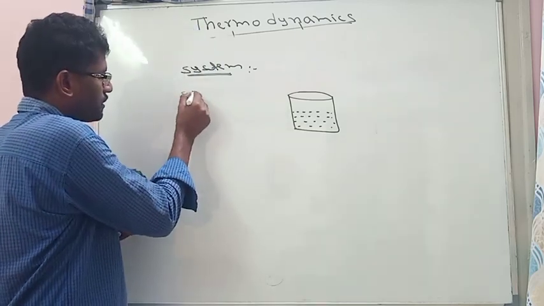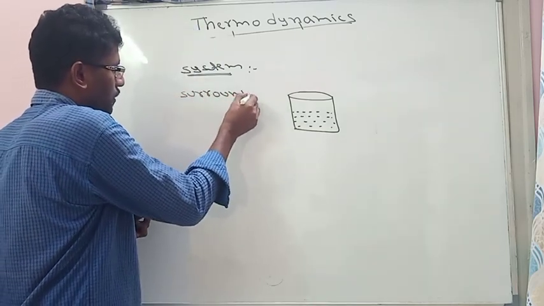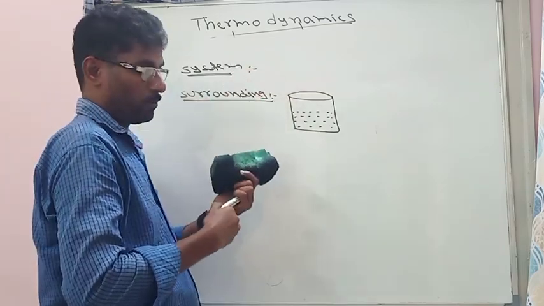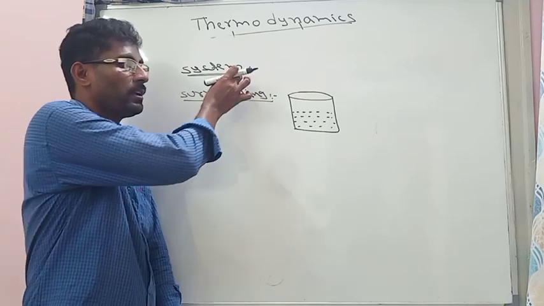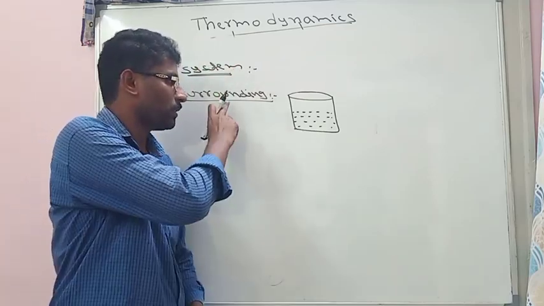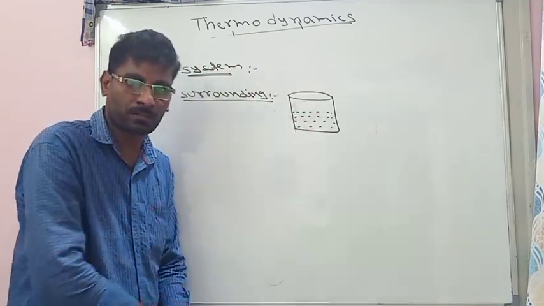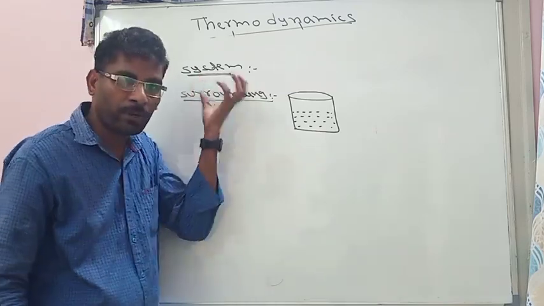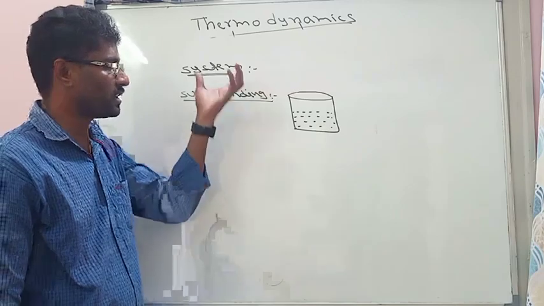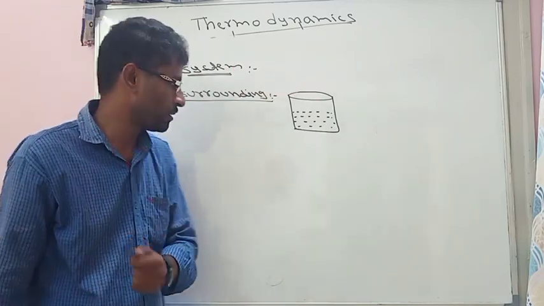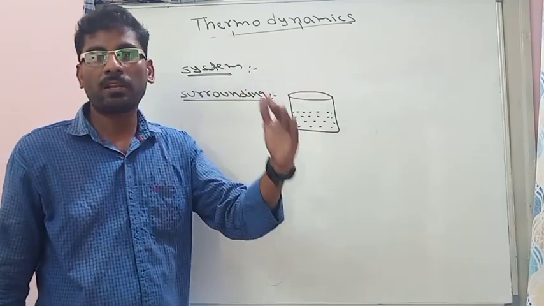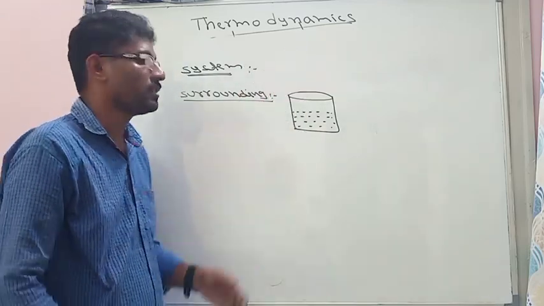Another definition is surrounding. What is the surrounding? Except the system, the remaining total space is called surrounding. System is a body where we are observing a change. System is a substance where we are observing a change. Surrounding is, except system, the remaining total space.